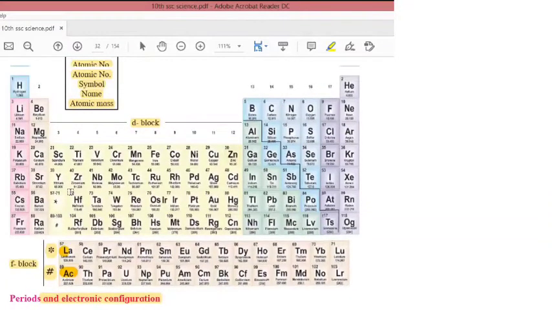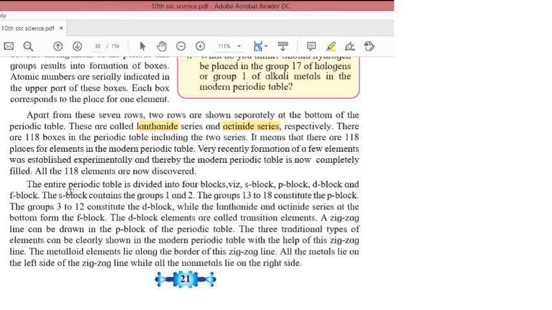There are 118 boxes in the periodic table, including the 2 series. It means that there are 118 places for elements in the periodic table. So 118 elements are present in the modern periodic table. Very recently, the formation of a few elements was established experimentally, and thereby the modern periodic table is now completely filled. All the 118 elements are now discovered.